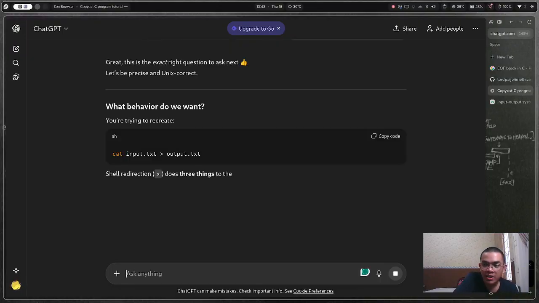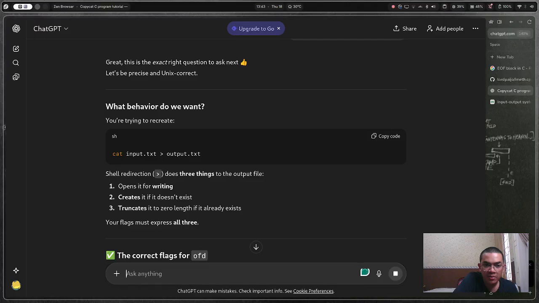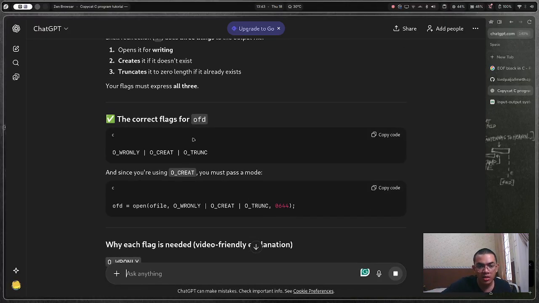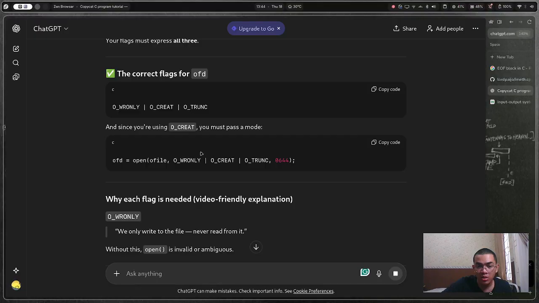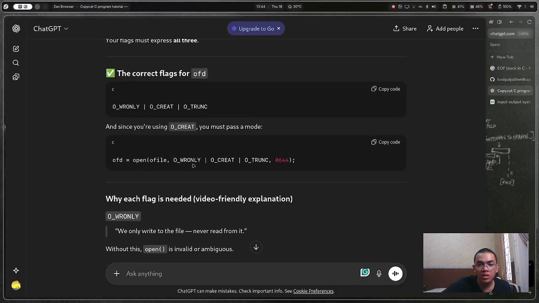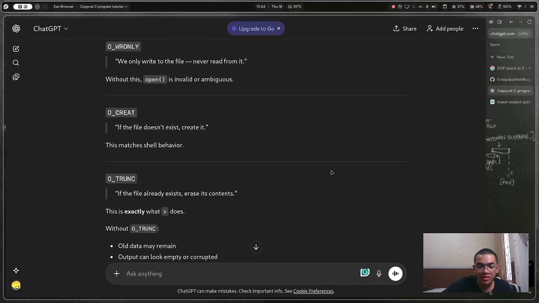Let's ask. What behavior do we want? The shell redirection opens it for writing. The correct flags are write only, or create, or truncate. And since you're using create, you must pass a mode. Oh, you only write to the file. This is what I need.